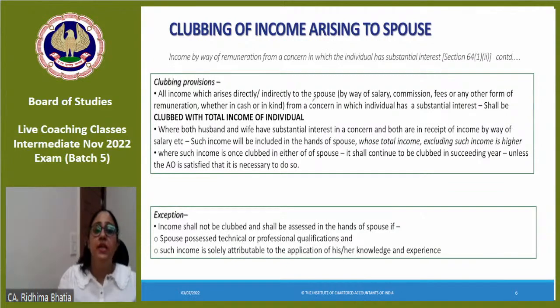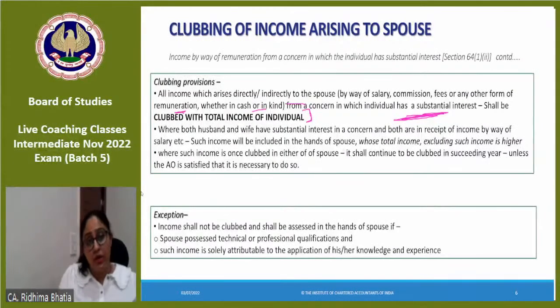All income which arises directly or indirectly to the spouse by way of salary, commission, fees, or any other form of remuneration, whether in cash or in kind, from a concern in which the individual has a substantial interest, shall be clubbed with the total income of the individual.